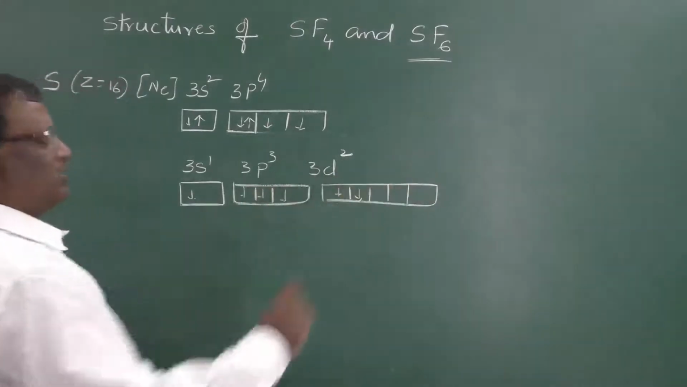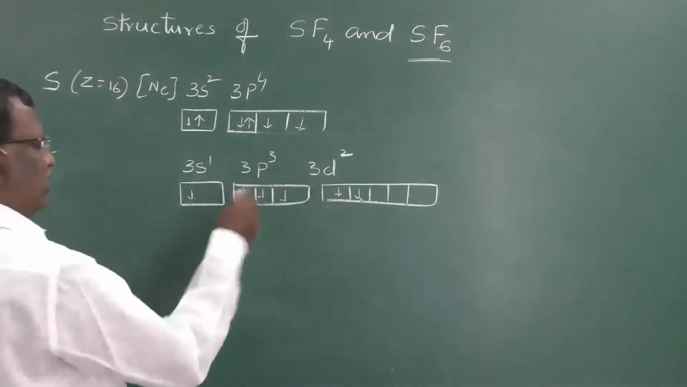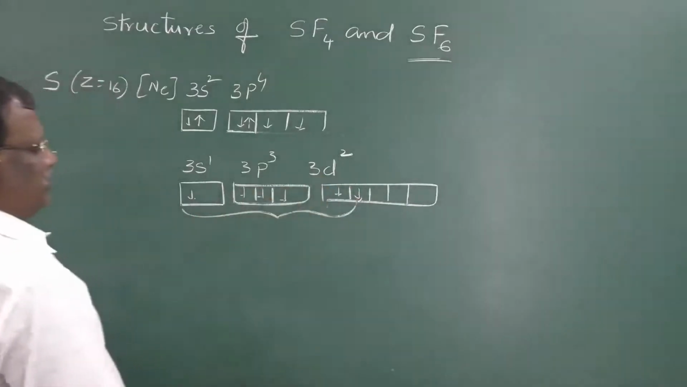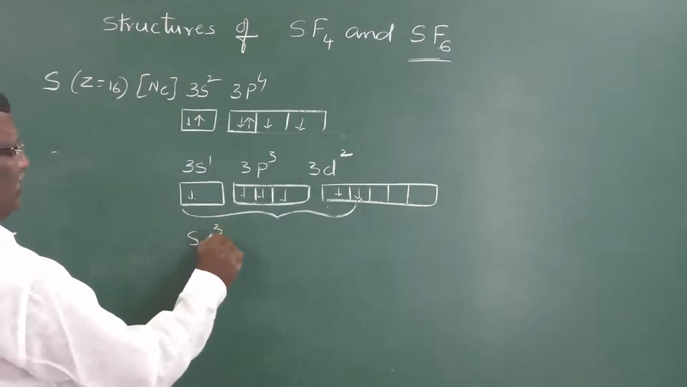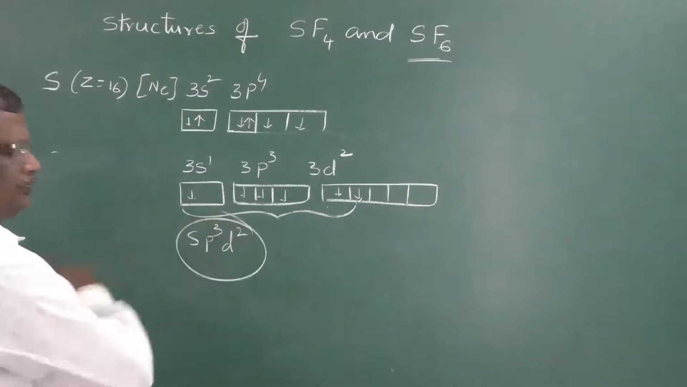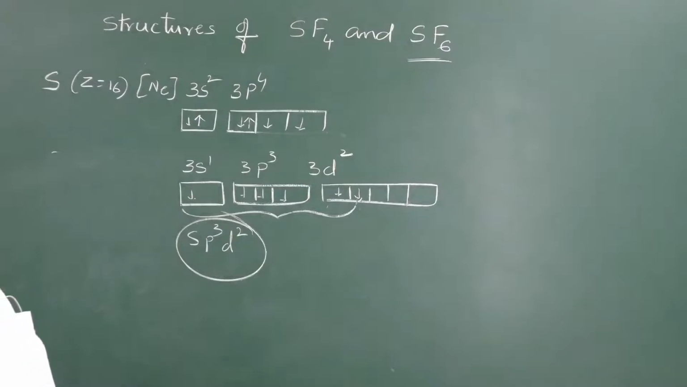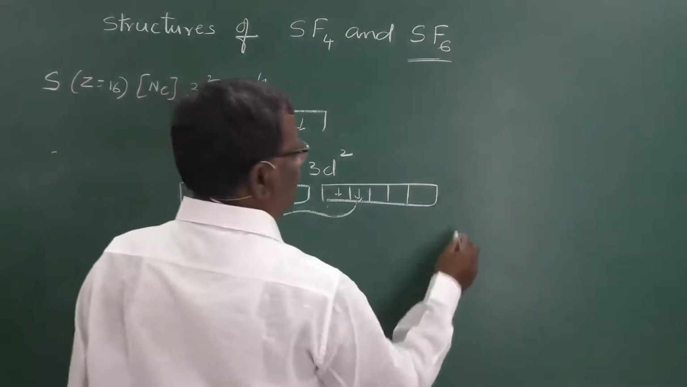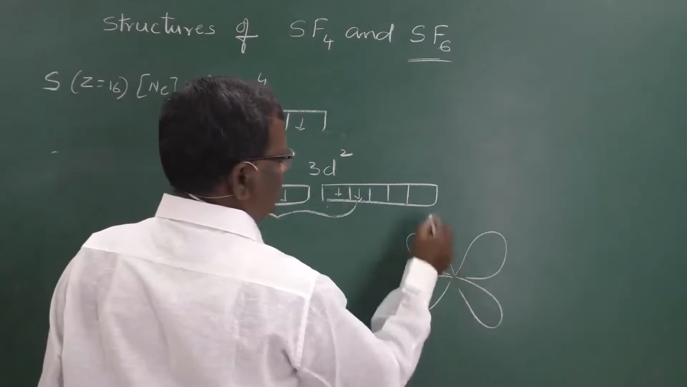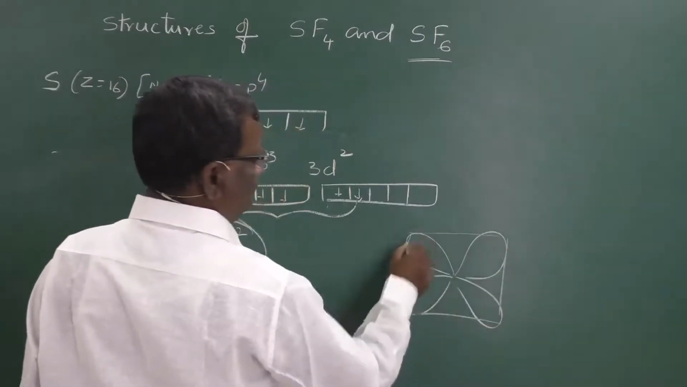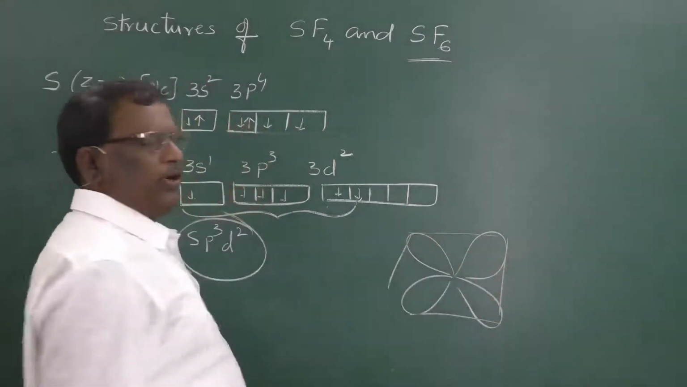So all 6 bonds are single bonds. So all these orbitals will be involved in hybridization. So this hybridization is said to be sp3d2 hybridization. In sp3d2 hybridization, 6 hybrid orbitals are arranged in octahedral shape. Octahedral means 4 hybrid orbitals in one plane like this, and the other 2 are perpendicular to this.